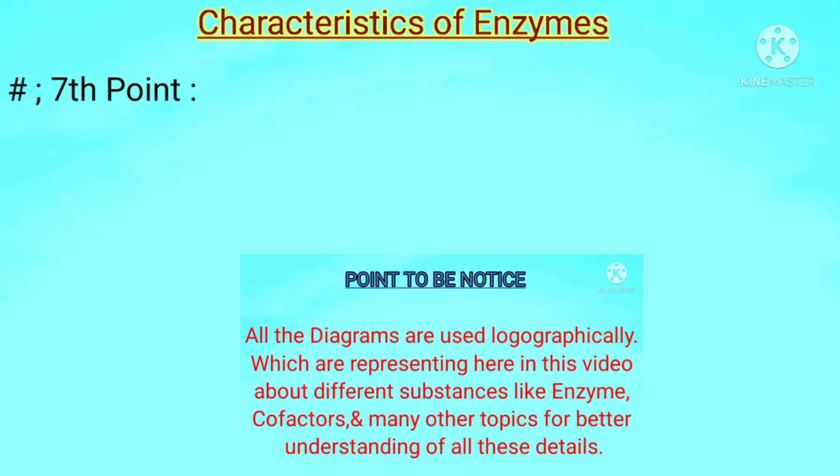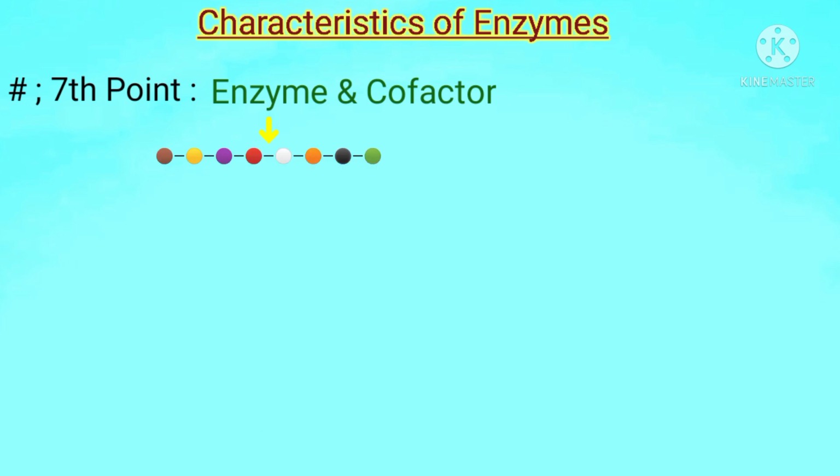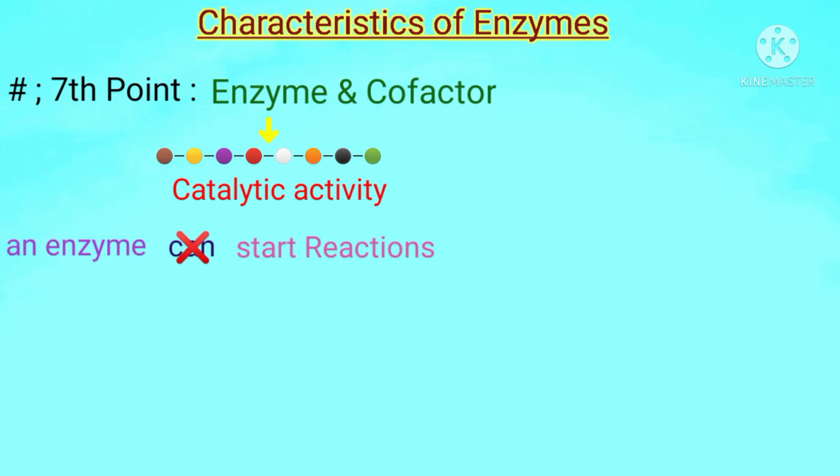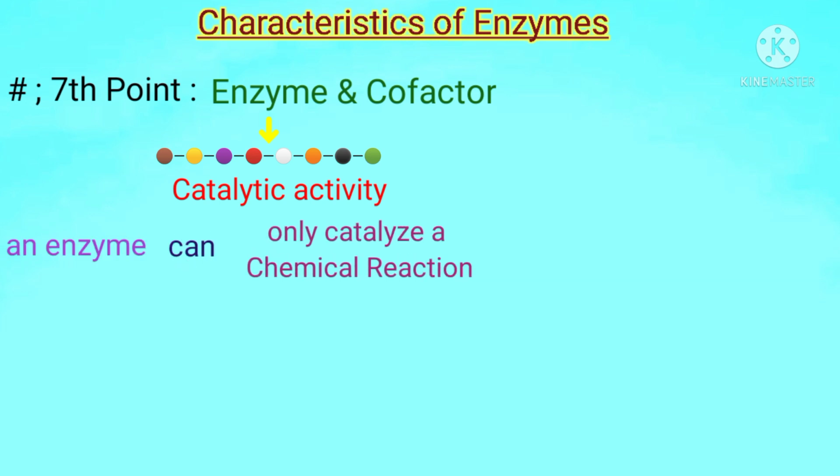Next, the seventh point is about enzymes and cofactors. Dear students, as we have known, enzymes are made up of proteins themselves, so they are efficient and important to perform their catalytic activity. An enzyme can't start the reaction, it can only accelerate the chemical reaction. So some enzymes, not all, must require a non-protein part whose name is cofactor.